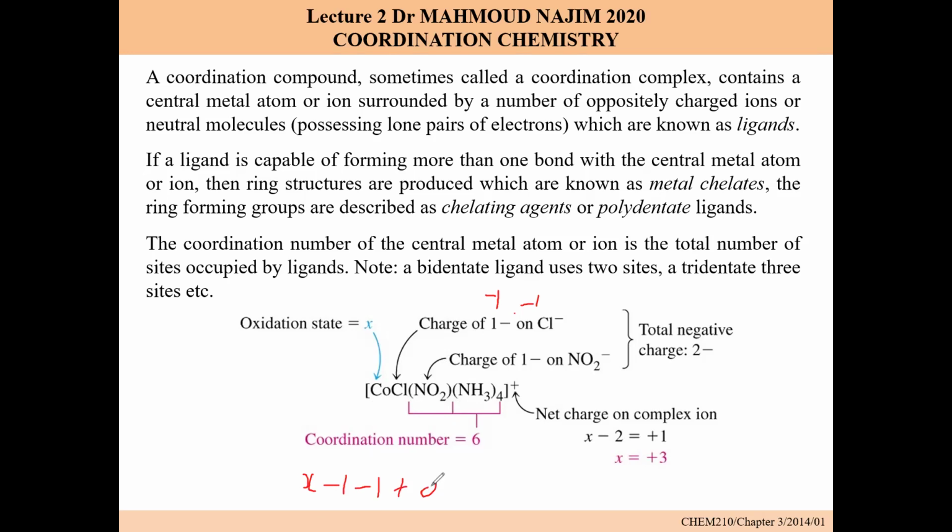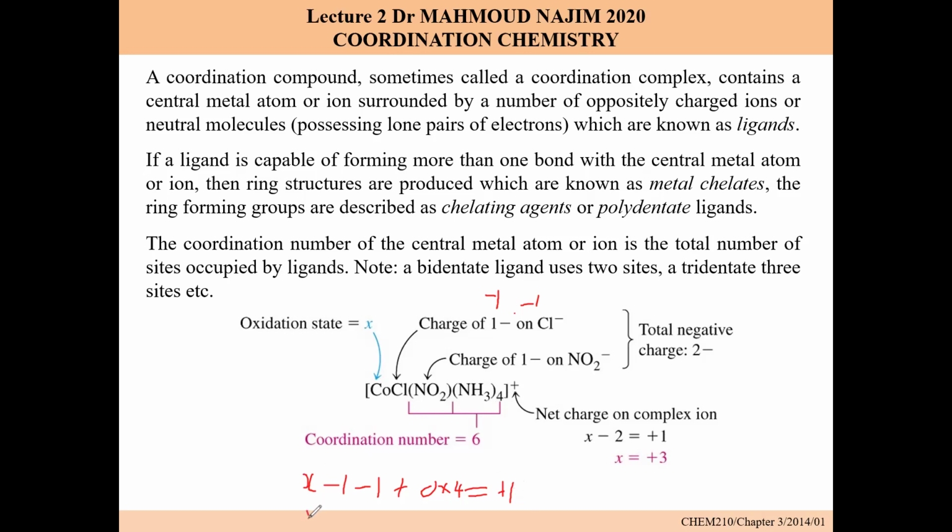So we are now going to set 0 times how many ammonia do we have here, which is 4. So we are now going to set everything, because the coordination sphere has a net charge, and the net charge is +1. So at the end, after we add everything, we are going to set it equal to +1. But if there is nothing here, then we are going to set it equal to 0. But because we have +1, that is why we end up saying everything equals +1.